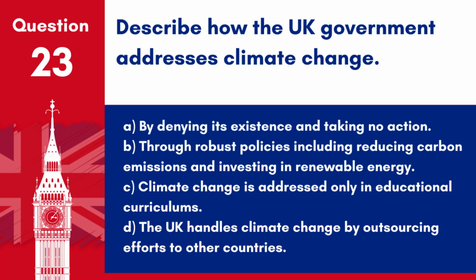Question 23. Describe how the UK government addresses climate change. A. By denying its existence and taking no action. B. Through robust policies, including reducing carbon emissions and investing in renewable energy. C. Climate change is addressed only in educational curriculums. D. The UK handles climate change by outsourcing efforts to other countries.